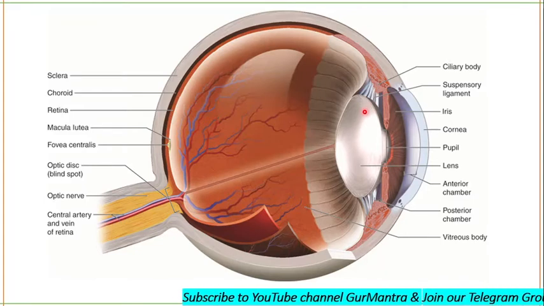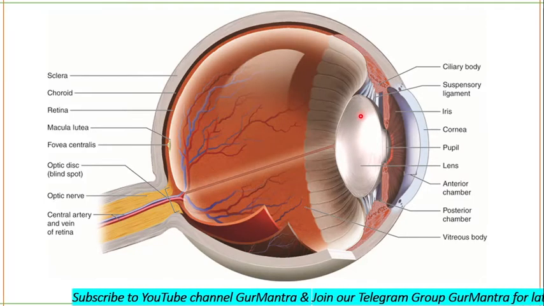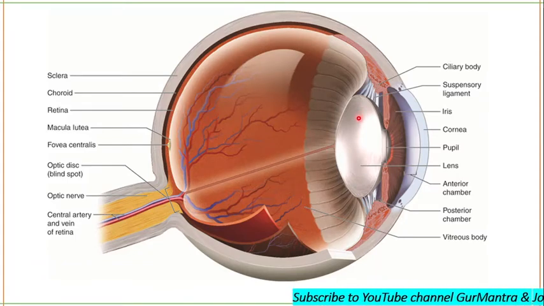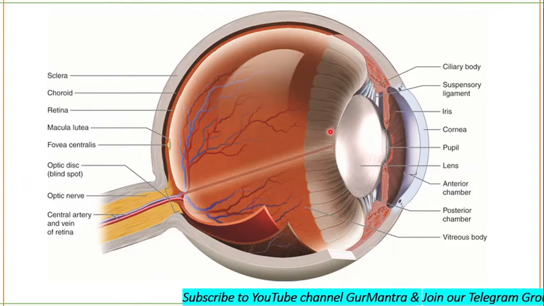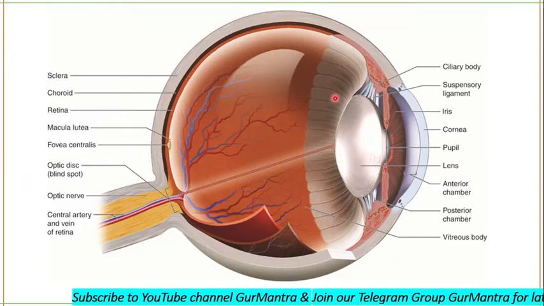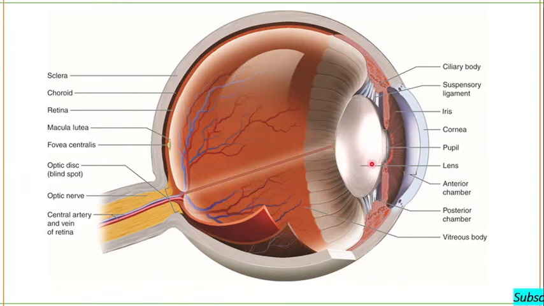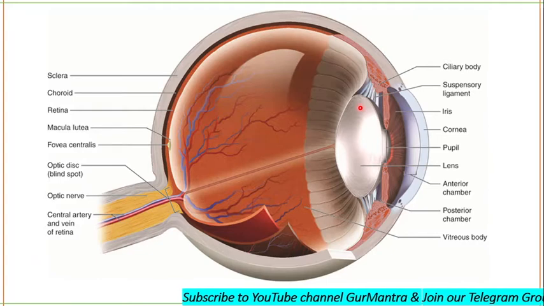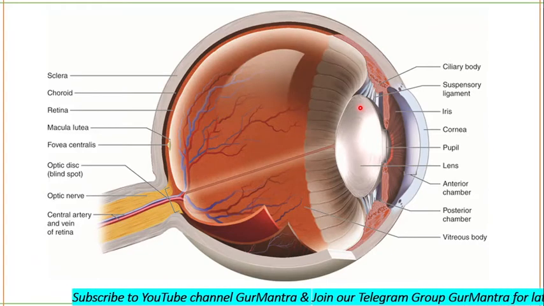But when the eye focuses on a near object, the ciliary muscles will contract and cause the lens to become convex, and for far vision the muscle is relaxed. Do you understand it?